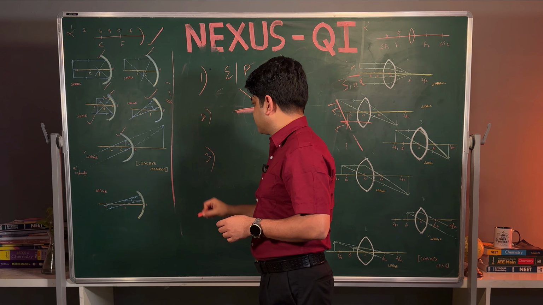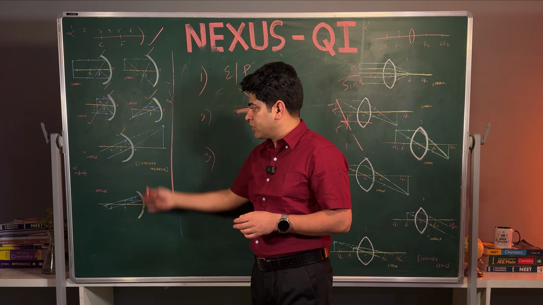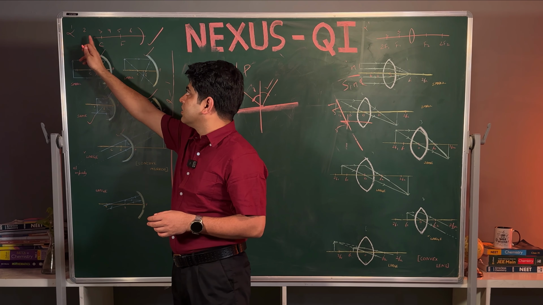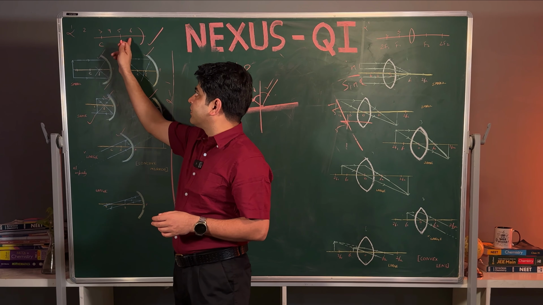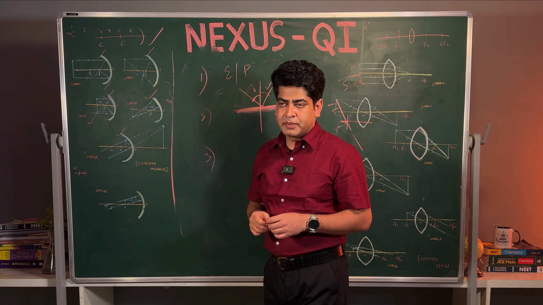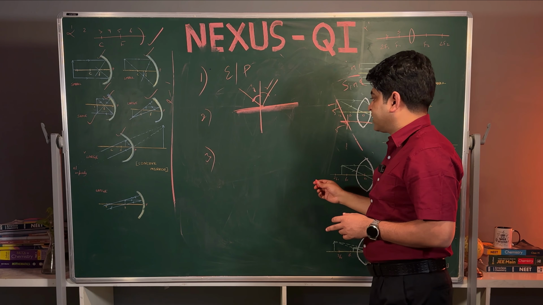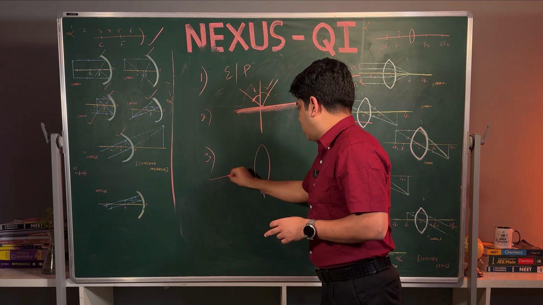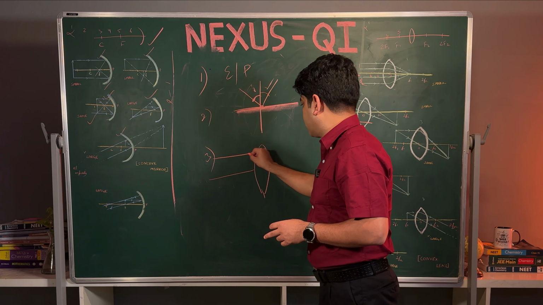Third, we have seen all the different positions. No need to mug up the positions. I have already given the trick: 1, 3, 5. Fill in between, and the same way we will see the image. The same we have seen in the lens also. We draw the lens. The lens also follows the same formula.